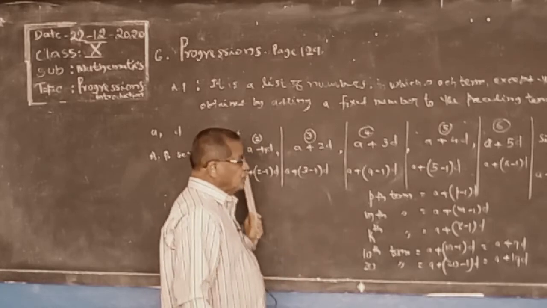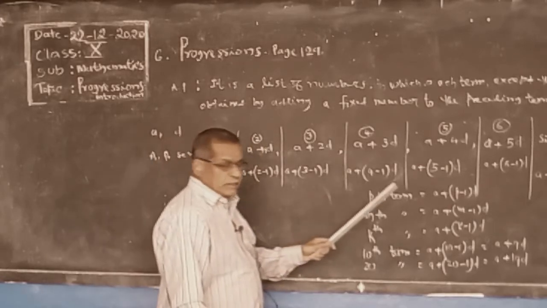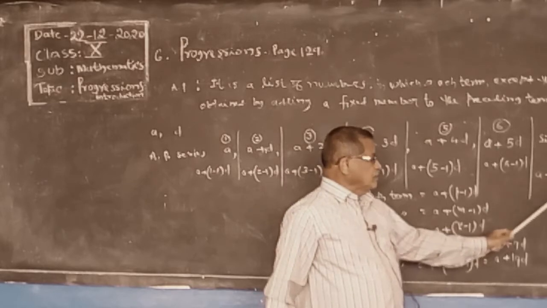Now we find the formula for the nth term of the AP series.